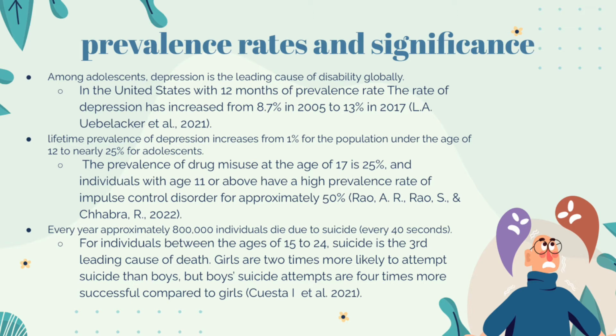Lastly, approximately 800,000 individuals die due to suicide every year. This means every 42 seconds, an individual takes their life. Suicide is the third leading cause of death for people between the ages of 15 to 24. According to the data provided, girls are more likely to attempt suicide than boys, but boys' attempts are 4 times more successful compared to girls.